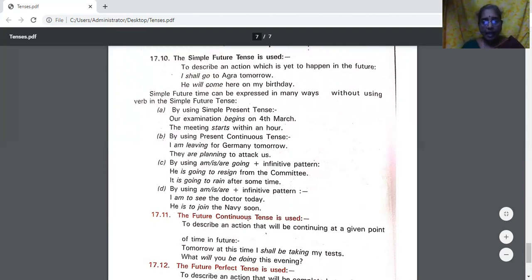The fourth way is by using am, is, are plus infinitive pattern. I am to see the doctor today. He is to join the Navy soon. This is the fourth way of expressing simple future tense. So apart from shall and will, there are 4 other ways to express simple future tense.